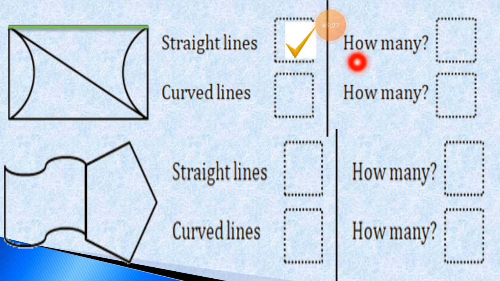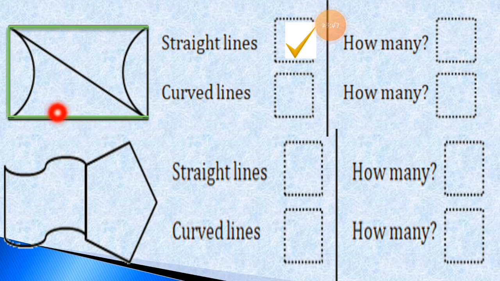So the next question is, how many straight lines are there? Let's count it. Let's overwrite all the straight lines with the green color, so we can easily find out how many straight lines are there. Here is the straight line number 1. Here is the straight line number 2. You can see this one is the straight line number 2.